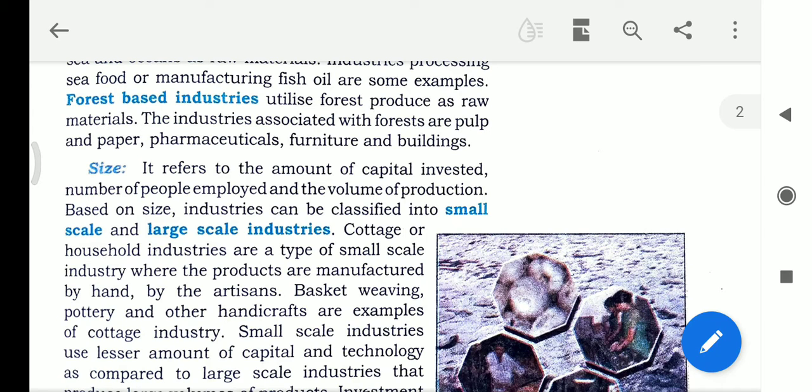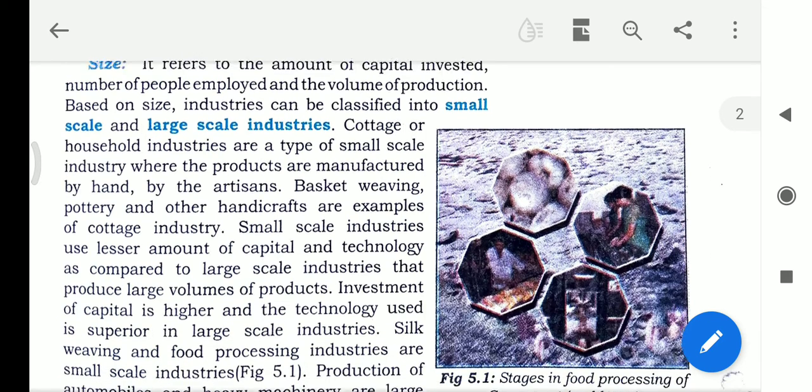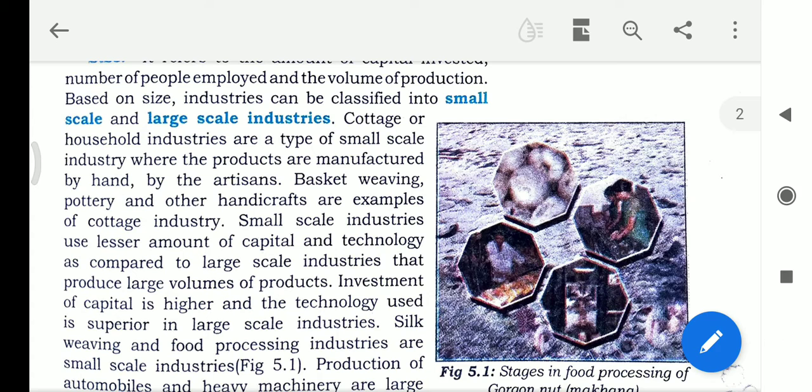Small scale industries use a lesser amount of capital and technology as compared to large scale industries that produce a large volume of products. In small scale industries, the industrialists use a small amount of capital without using higher technology, and they can produce a good number of products.